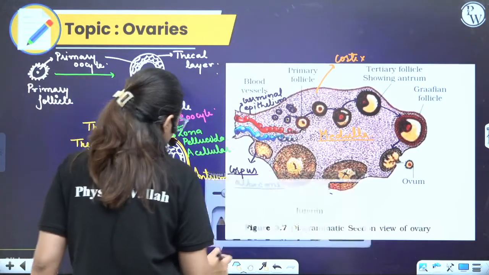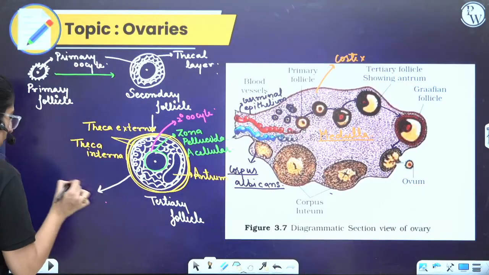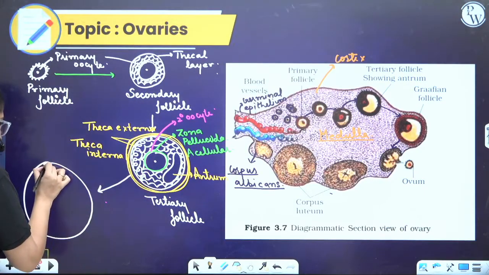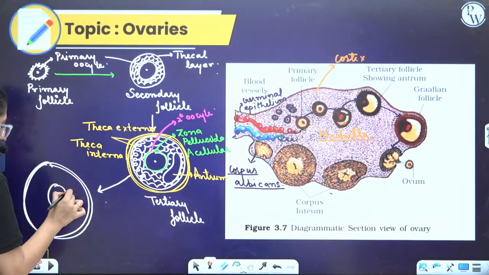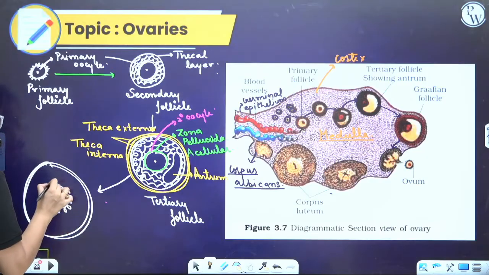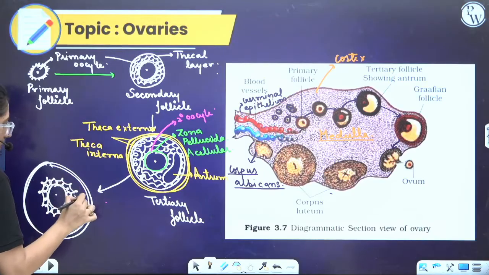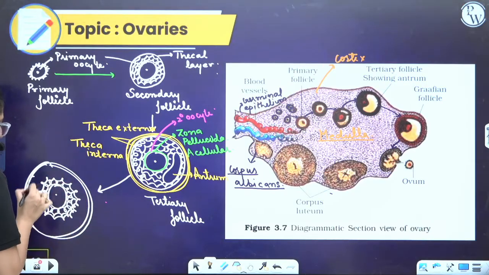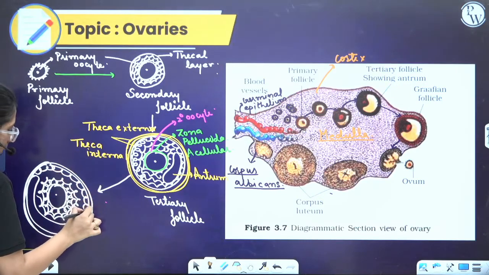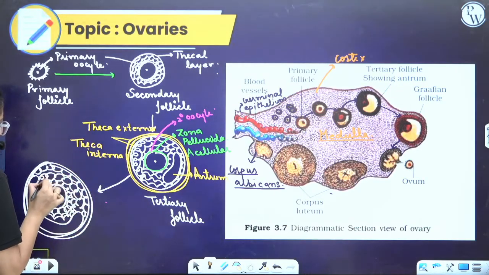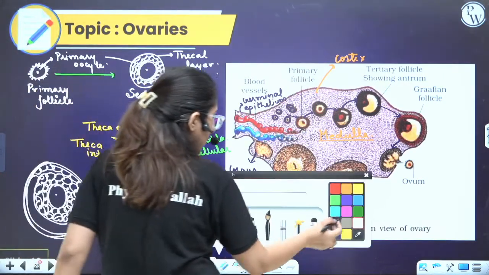Now, this one forms a structure like this. What is this? This is again the same.